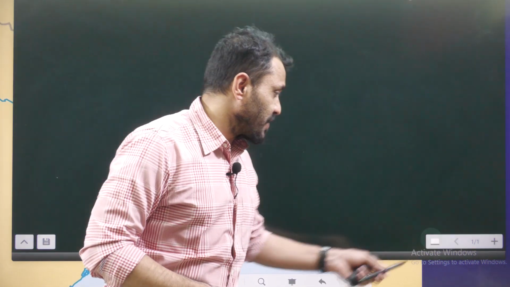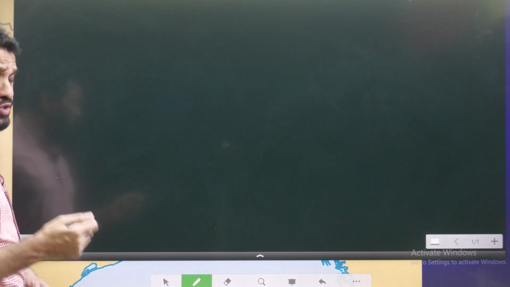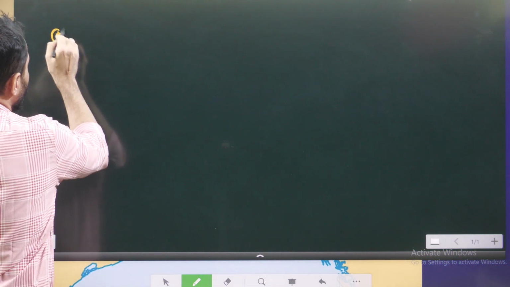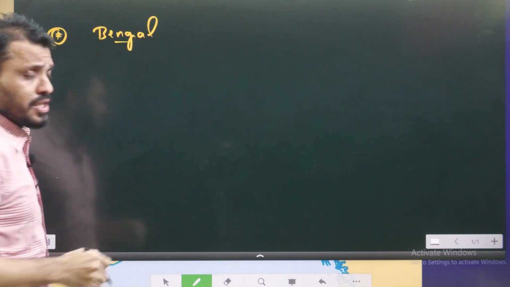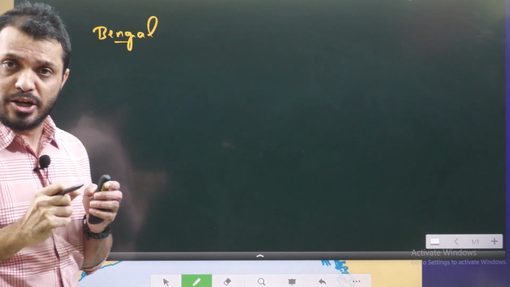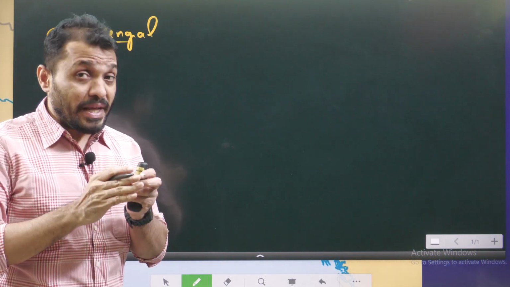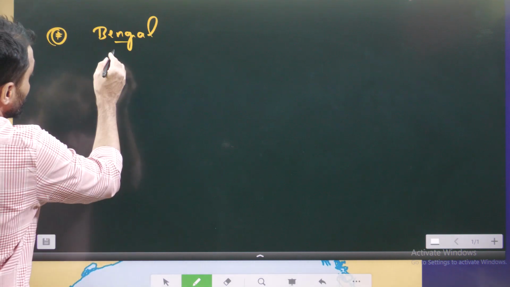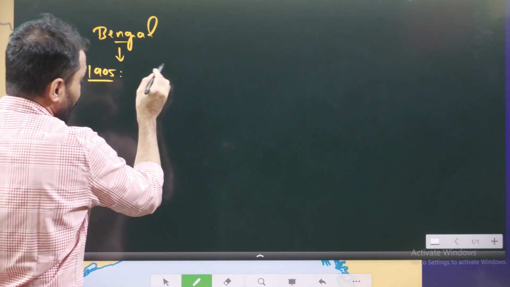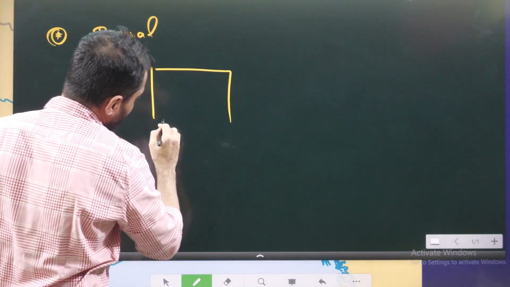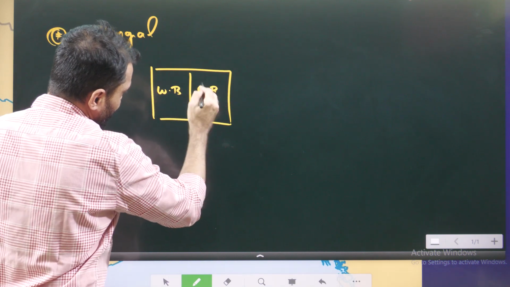What is the significance of this particular day and how did this war start? First, we have to understand Bengal. When India was under colonial rule, Bengal was a symbol of patriotism and a reflection of Hindu-Muslim unity as well. To break that unity, Curzon announced the Bengal partition in 1905, so that Bengal was divided into two parts: West Bengal and East Bengal.